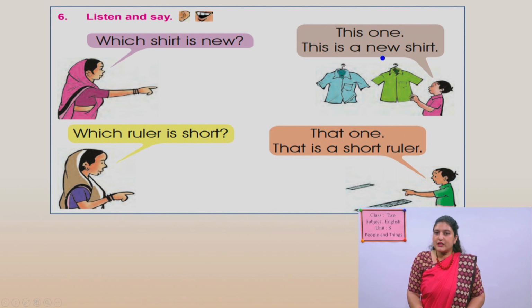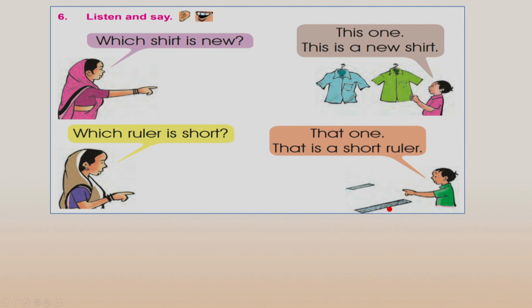So we used this here, and there is a ruler which is far from him, so we can say that. She is asking which ruler is short, and he is saying that one. That is a short ruler, not this ruler. Is it short? No, it is long.